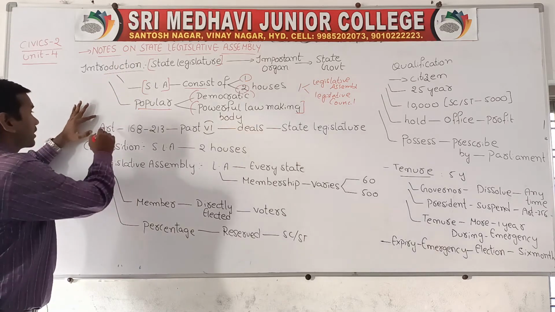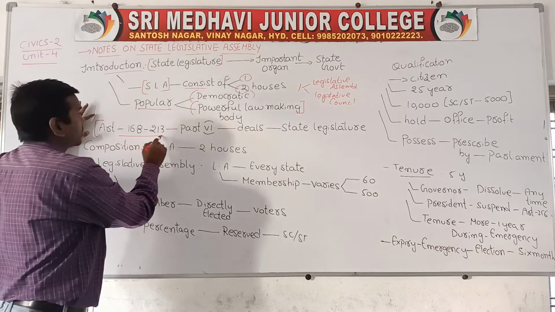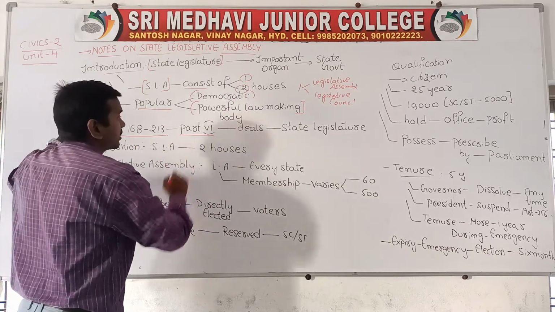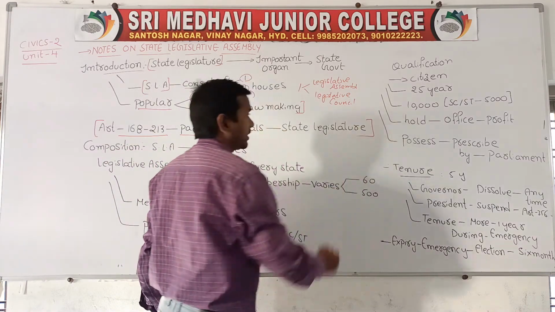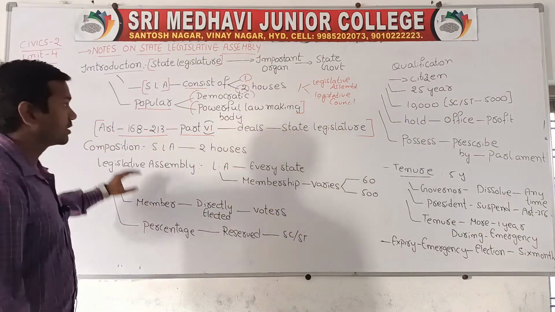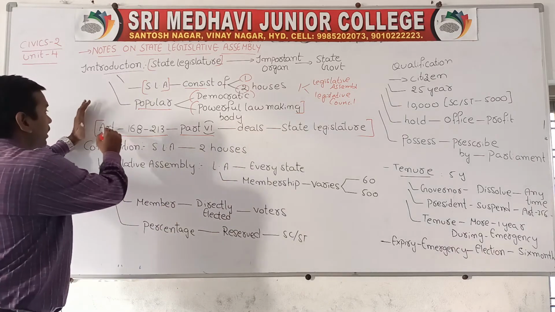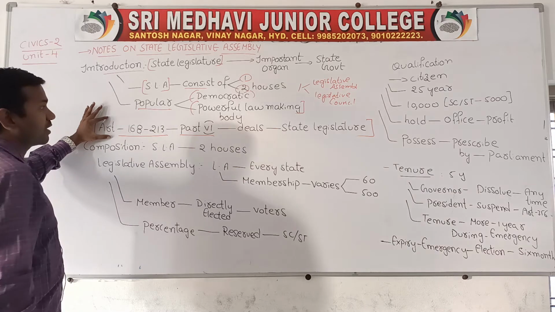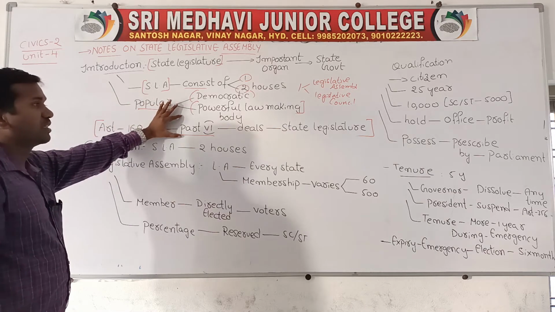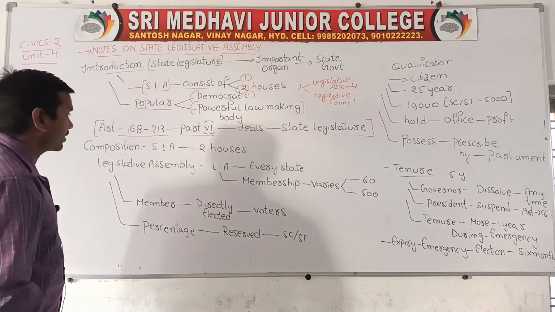According to Articles 168 to 213 of Part 6, the state legislature is mainly dealt with.